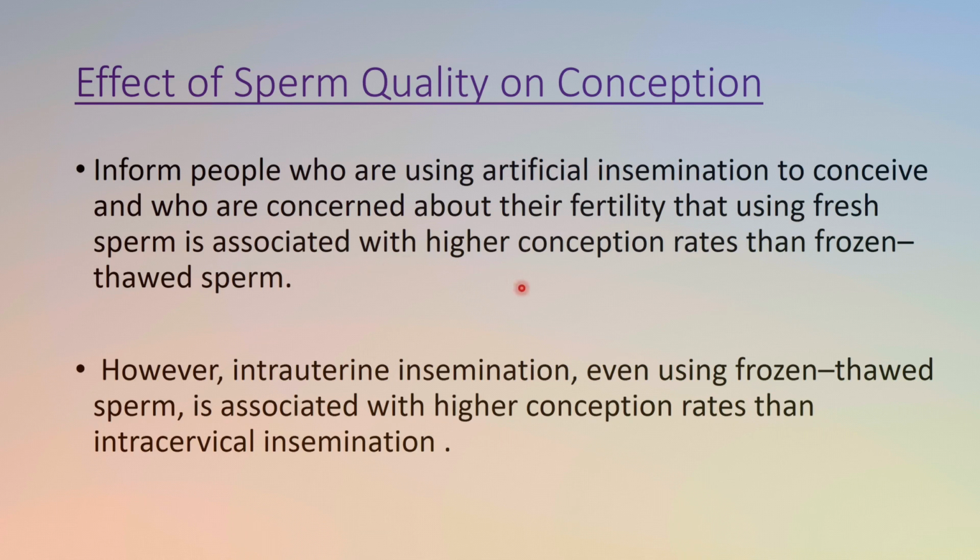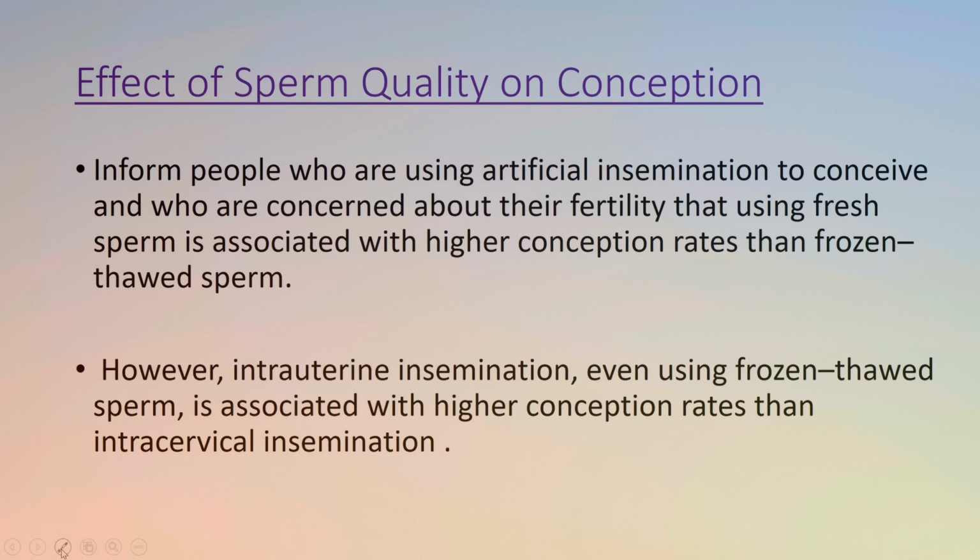Inform the people who are using artificial insemination to conceive and who are concerned about fertility that using fresh sperm is associated with a higher conception rate than frozen thawed sperm. Okay, if they use fresh sperm, the fertility chances are higher as compared to frozen thawed sperm. However, intrauterine insemination using thawed sperm is associated with higher conception than intracervical insemination.